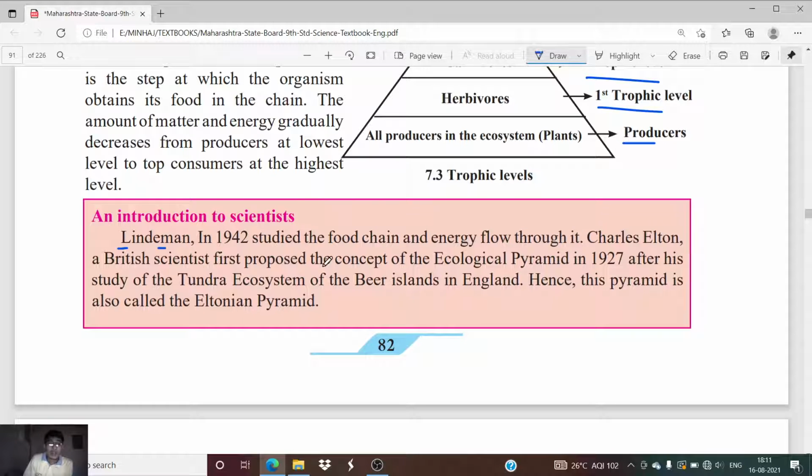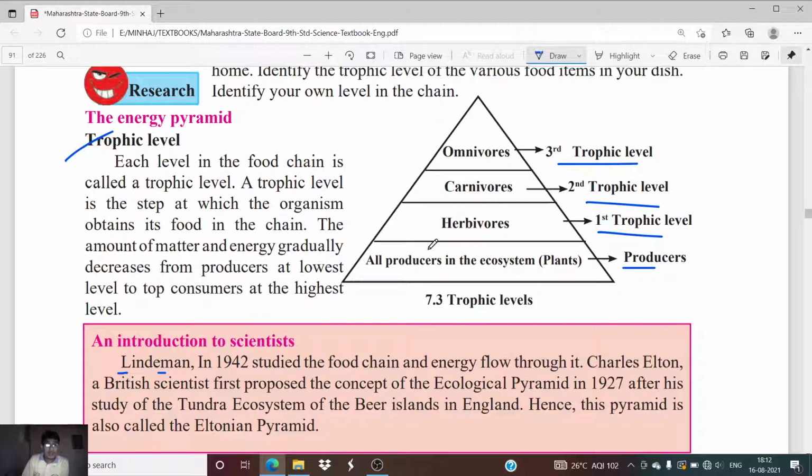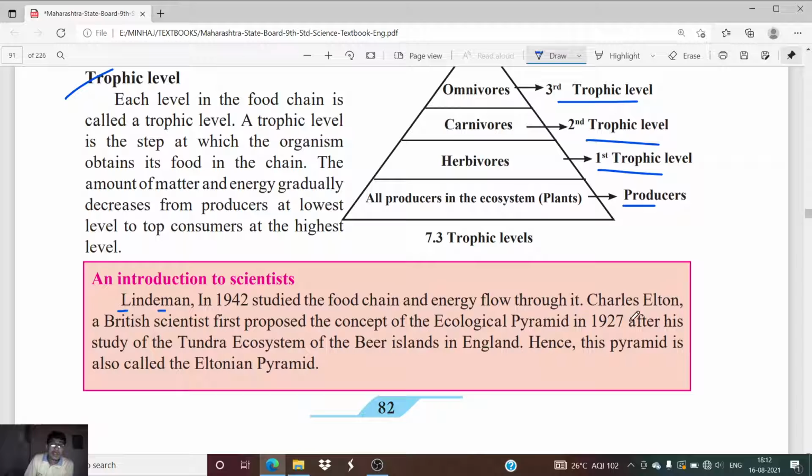Then Charles Elton, a British scientist, first proposed the concept of the ecological pyramid in 1927 after his study of the tundra ecosystem of the Bear Islands in England. This pyramid is used to represent the energy levels of the producers, herbivores, carnivores, and omnivores. This proposal was due to his observation of the ecosystem.